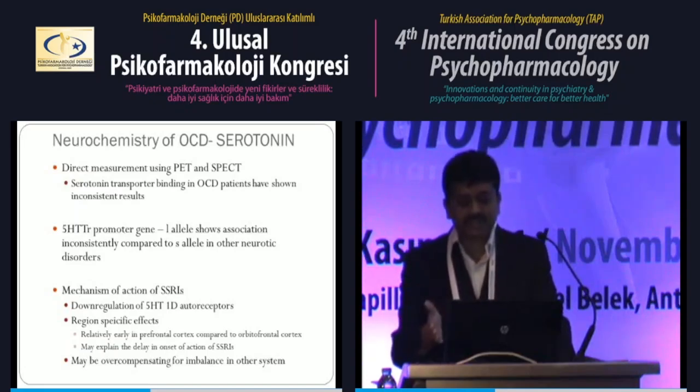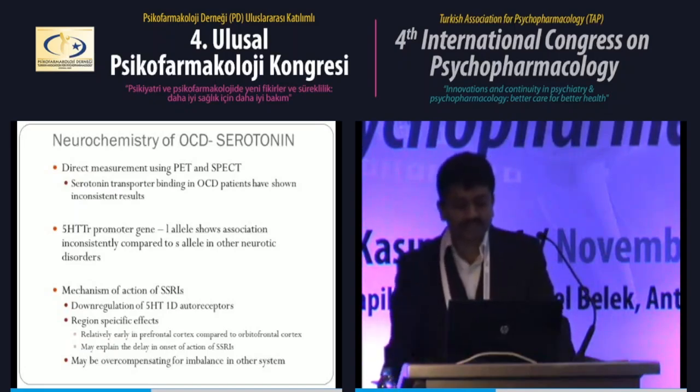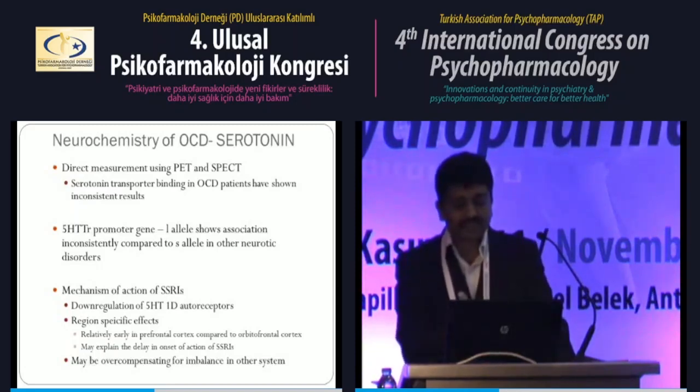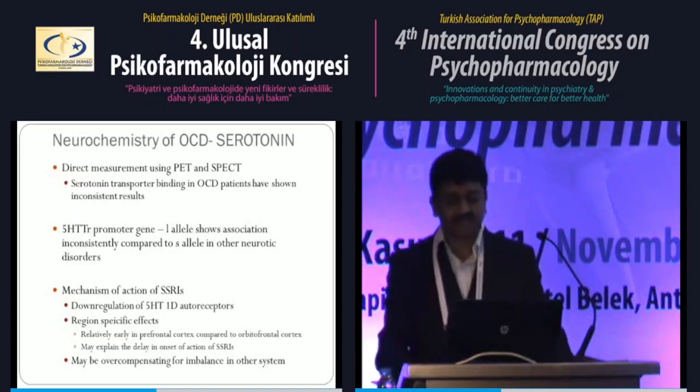Maybe the late onset changes in the orbitofrontal cortex may cause the decrease in OC symptoms. So it has been hypothesized that downregulation of 5-HT1D autoreceptors in the orbitofrontal cortex decreases obsessive compulsive symptoms. But since it is not directly implicated in pathogenesis, it can be hypothesized that the serotonergic system is overcompensating for imbalance in some other system.